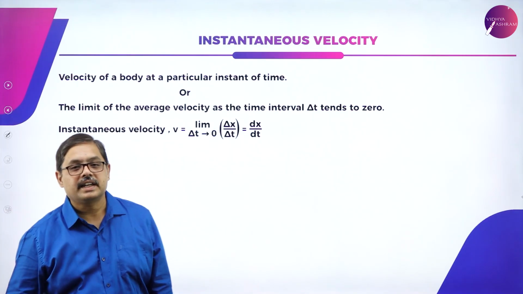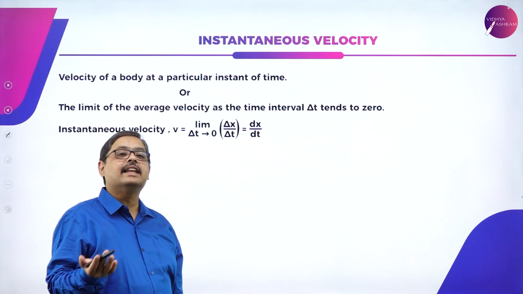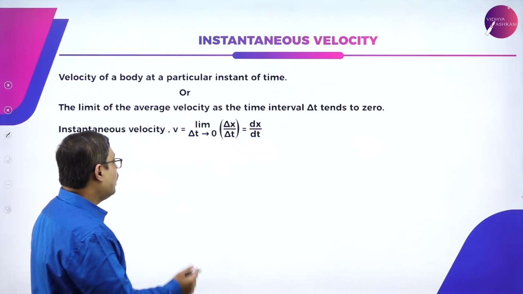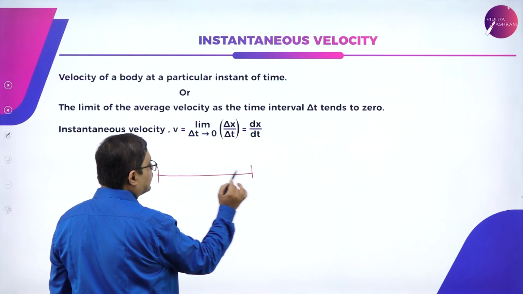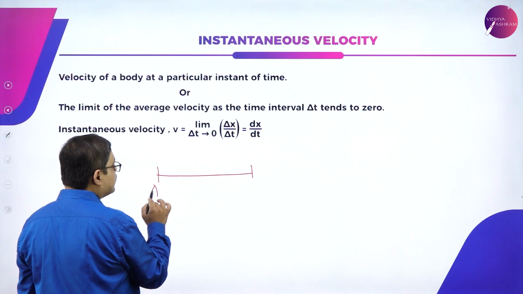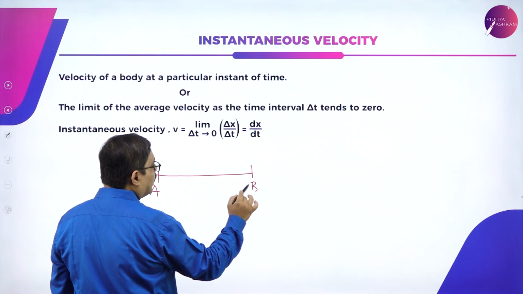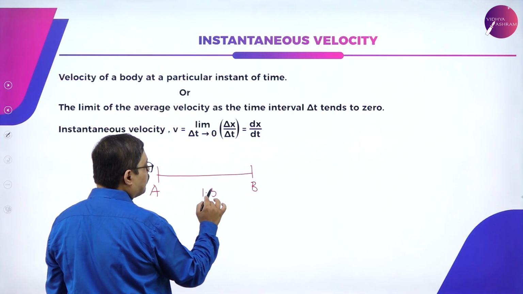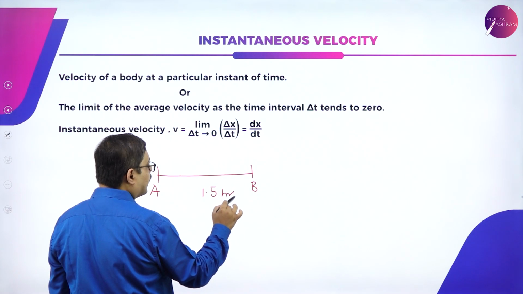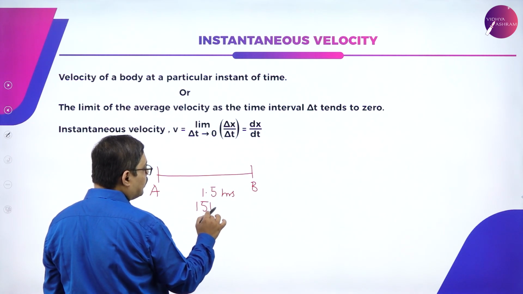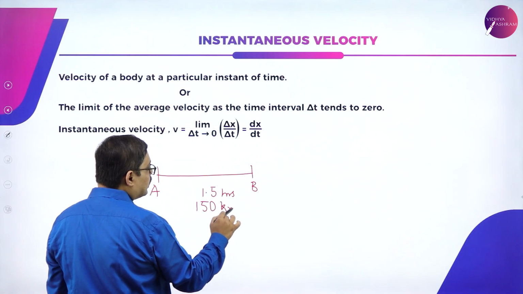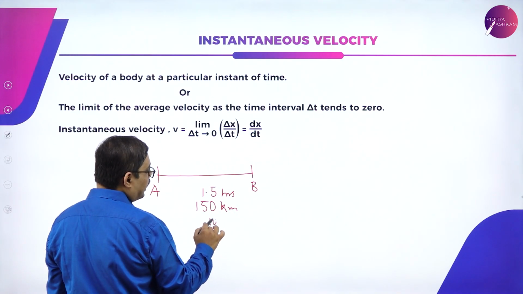Let us now understand what is instantaneous velocity. Now, I'll take the same example of traveling between two cities. Okay, I am traveling from city A to city B. I may take some 1.5 hours to cover this travel. I might have traveled around 150 kilometers. So, the average velocity may be 100.